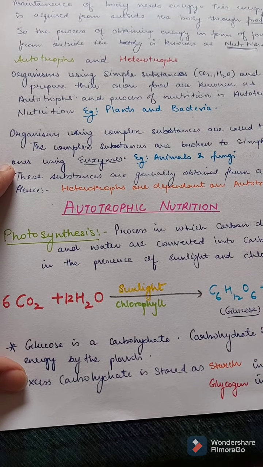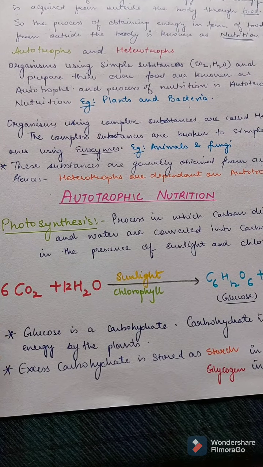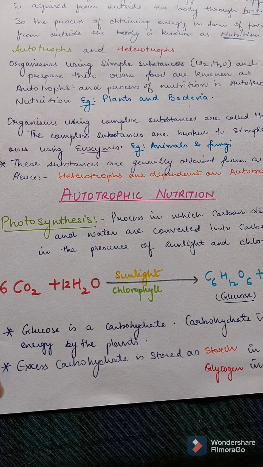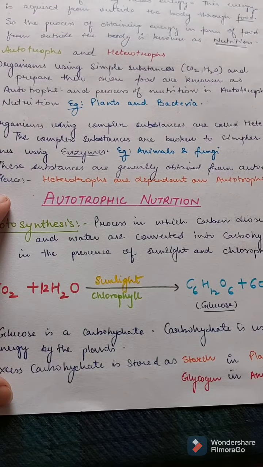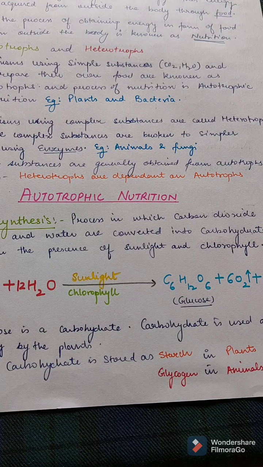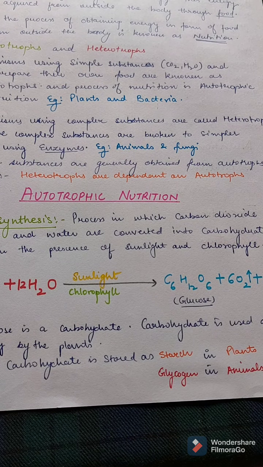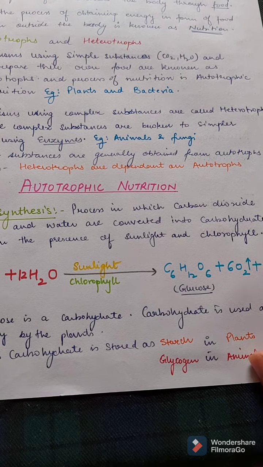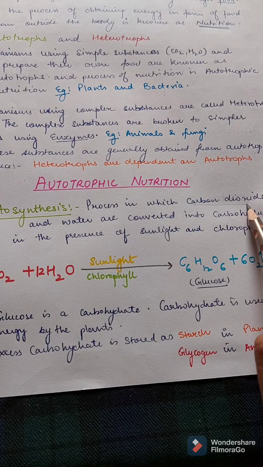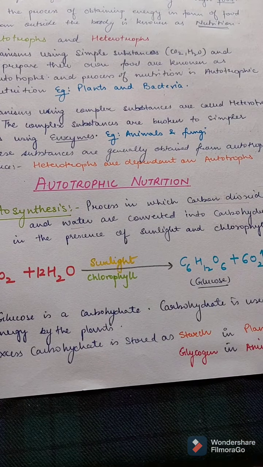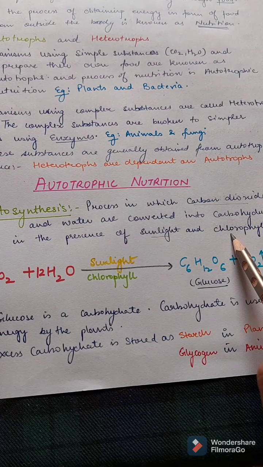What is the autotrophic mode of nutrition? The major process is known as photosynthesis, that is in green plants. So the process in which carbon dioxide and water are converted into carbohydrates in the presence of sunlight and chlorophyll is known as photosynthesis. So what are the major components of photosynthesis? We need carbon dioxide, we need water, we need sunlight and chlorophyll.